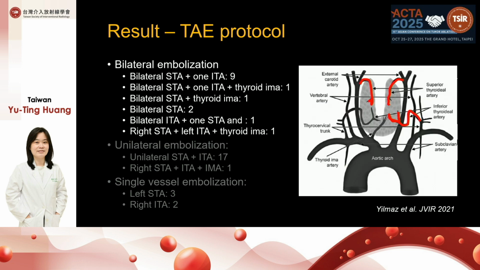Bilateral embolization is typically applied for patients with diffuse goiter. Typically, the bilateral superior thyroid arteries and one of the inferior thyroid arteries are embolized. We spare the other inferior thyroid artery to avoid damage to the parathyroid gland.